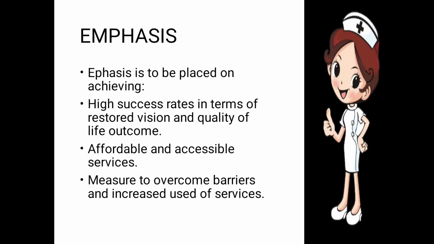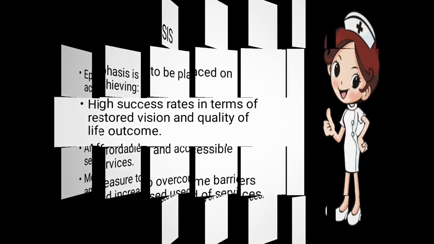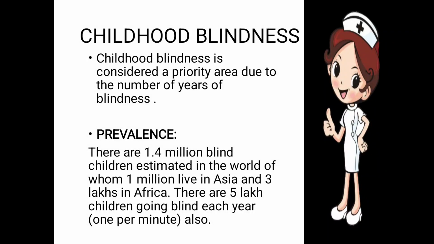Second, affordable and accessible services provided to the patients, with measures to overcome barriers and increase use of services. They have to take proper measures to overcome these barriers. They have to do more and more camps or screenings, so that those people who have developed cataract will come under consideration, and they will implement this on those people. They have to find those people from a particular area and then do the cataract surgeries on them.